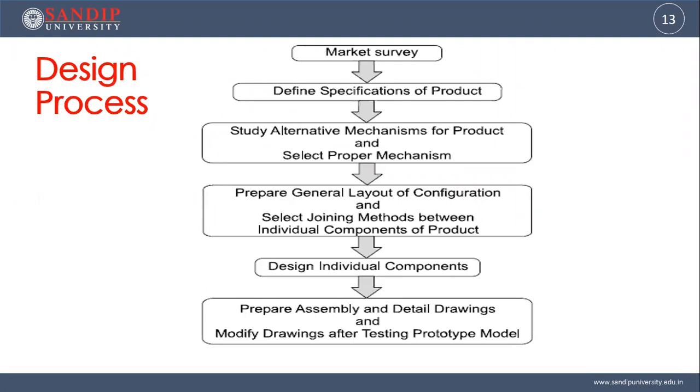And then prepare the general layout of the configuration and select joining methods between individual components and the product, how the flow will be there, maybe of energy or forces or motion. Then design individual components, and then prepare assembly and detailed drawings, and modify the drawings after testing the prototype model.